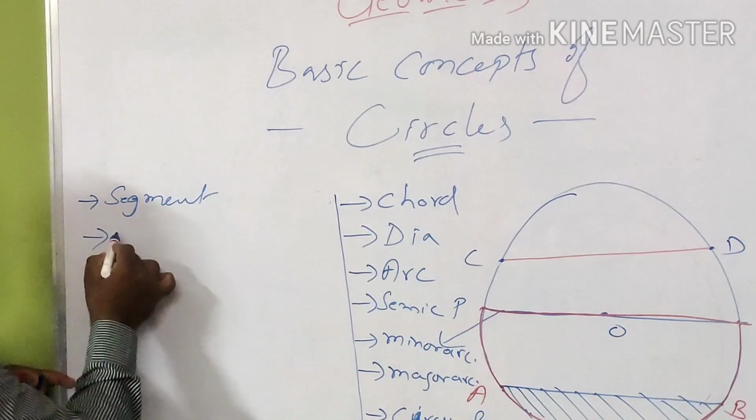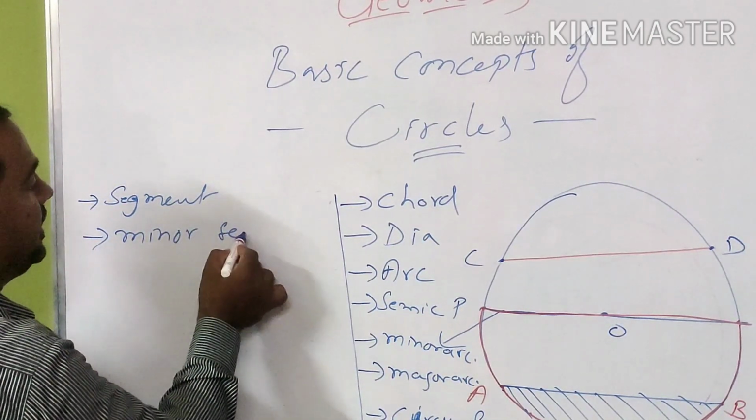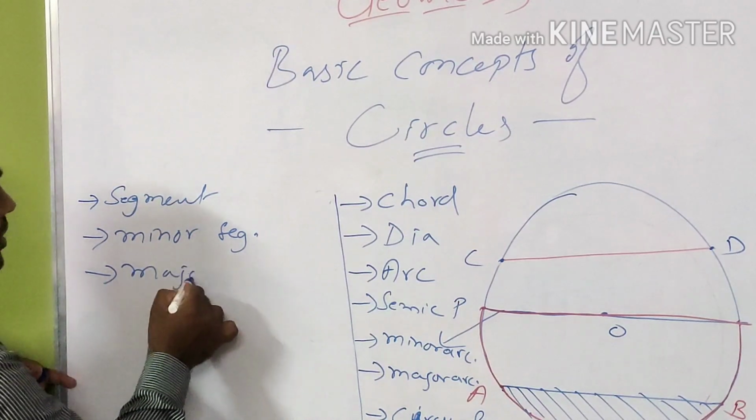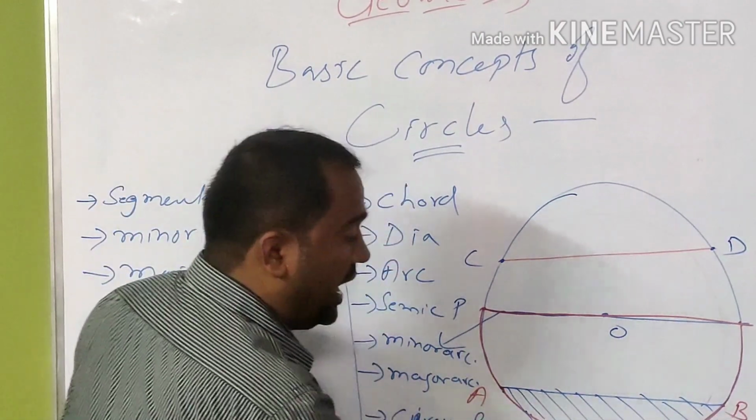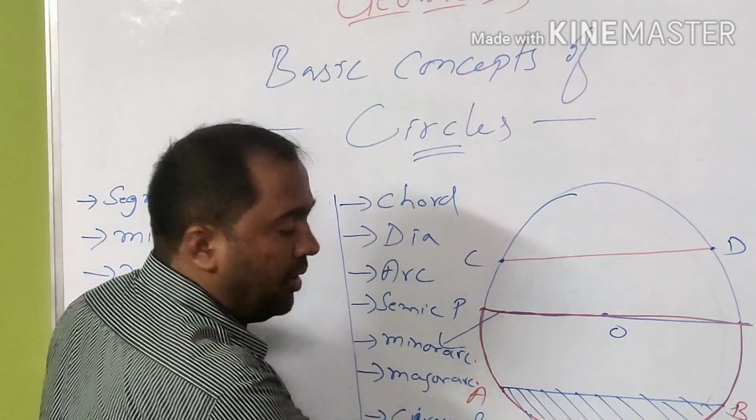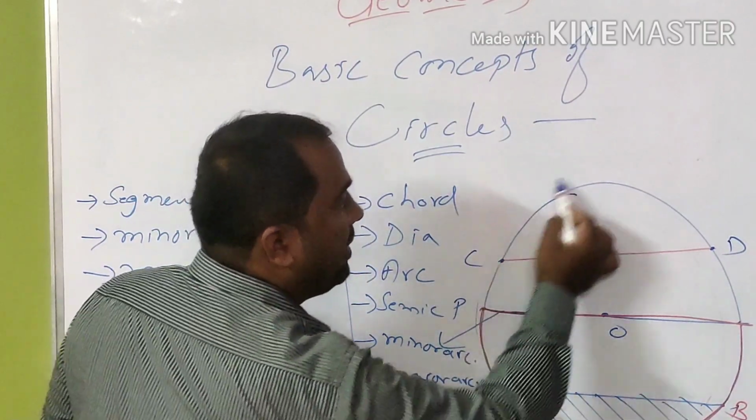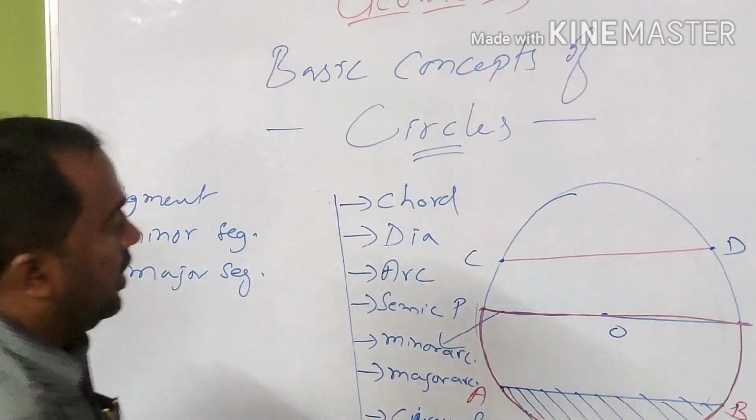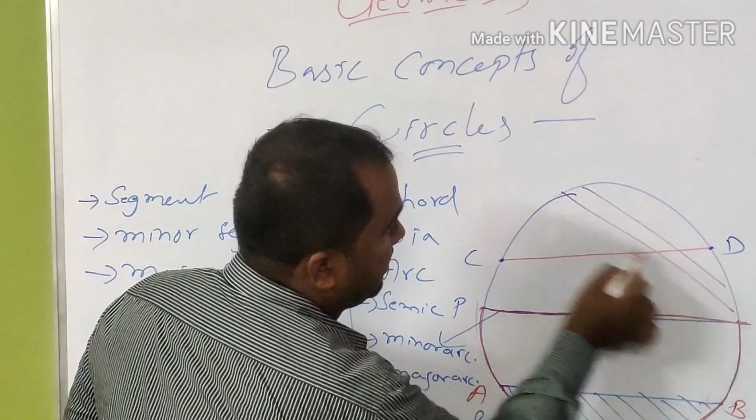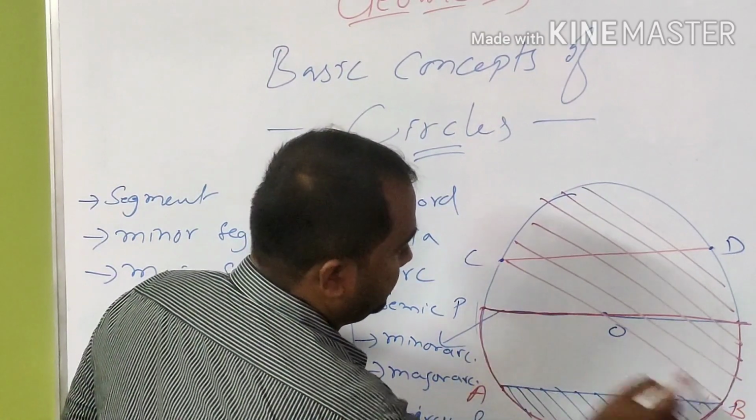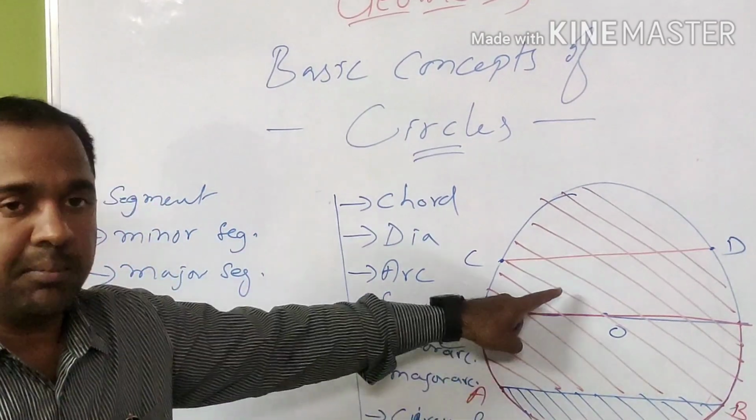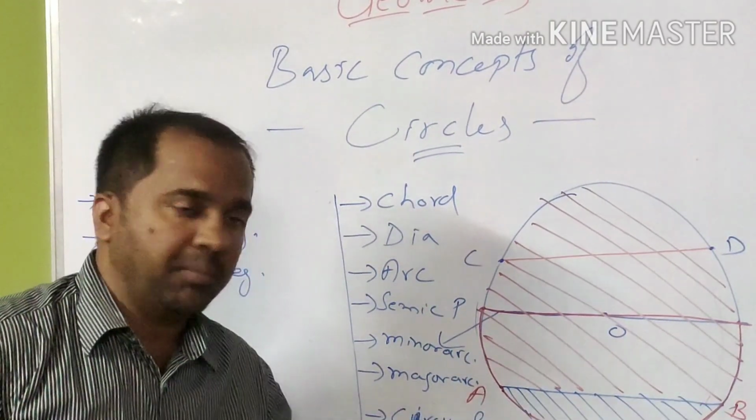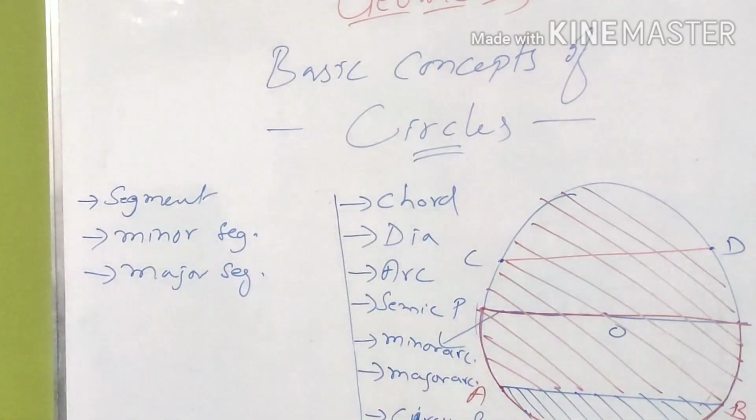Now in this we again have two more terms, minor segment and major segment. Now what is a minor segment? If it is covered by a minor arc, then it is a minor segment. The remaining one, which is covered by a major arc, is called a major segment. Let me highlight this as well. So minor segment and major segment. A minor segment is covered by a chord and a minor arc. Likewise, a major segment by a major arc and a chord.